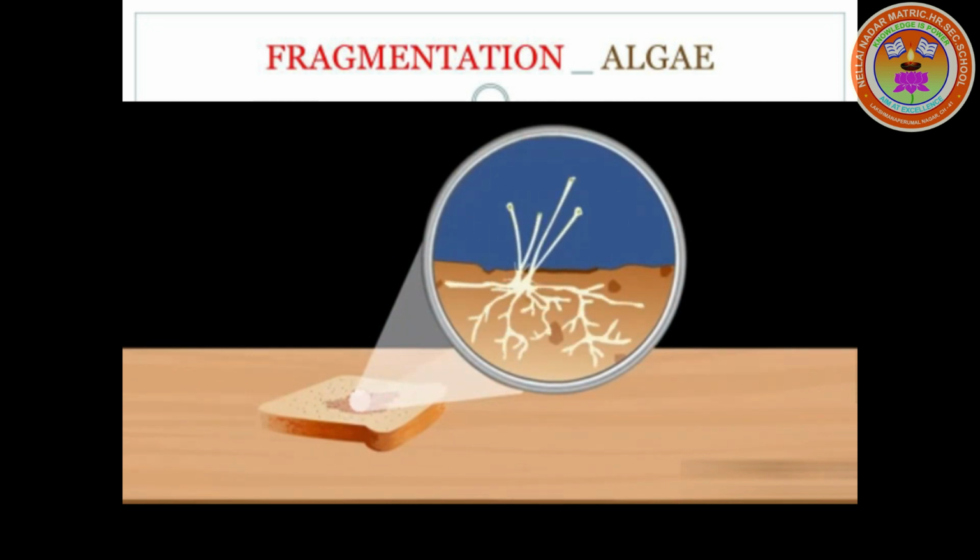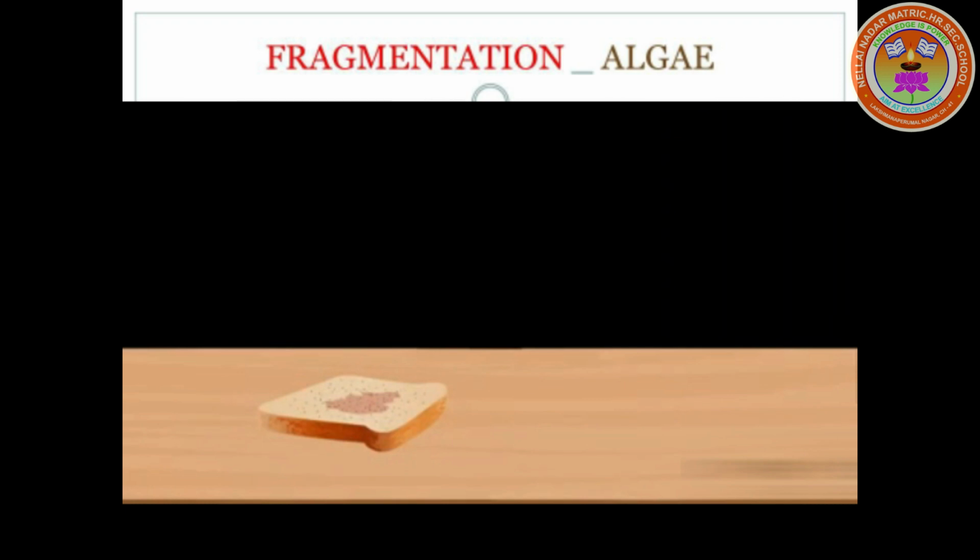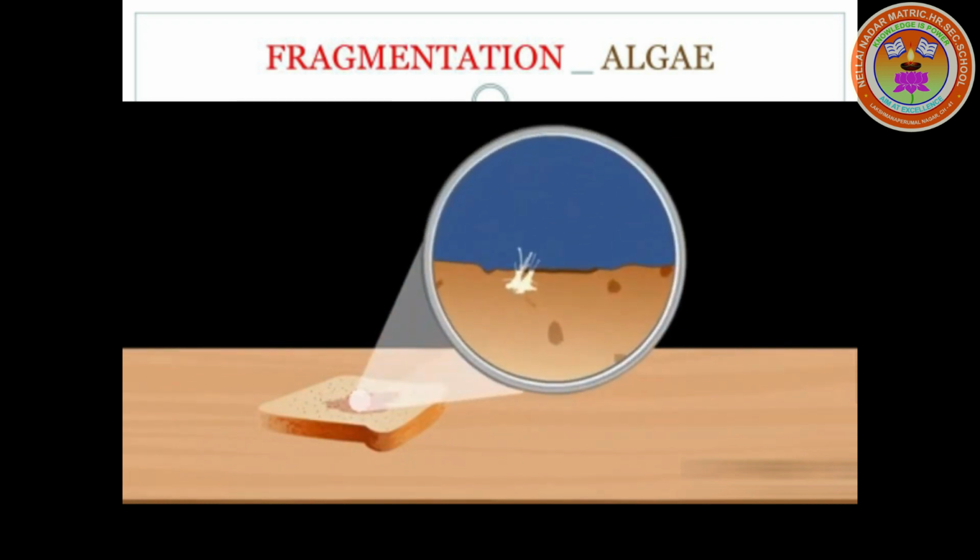That is the reason they can survive in extreme conditions, that is, at high temperature and low humidity. As these spores are very light, they float and cover long distances in air. They fall on suitable media, germinate and develop to form a new plant. Example, ferns, moss.